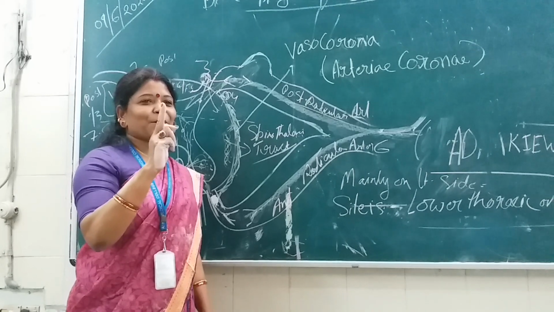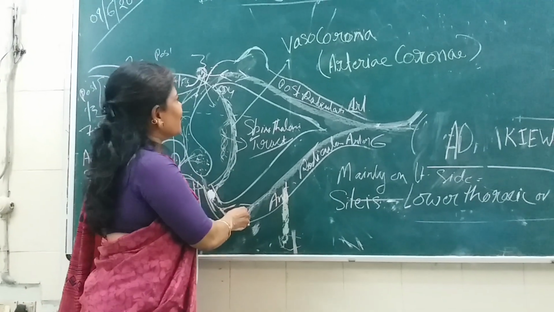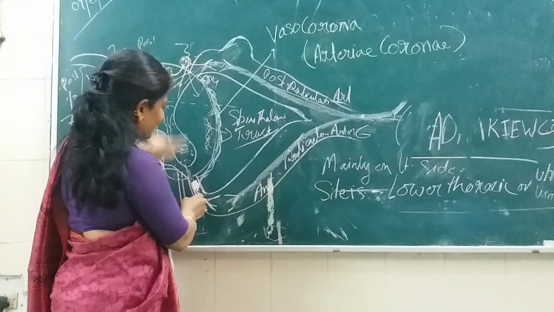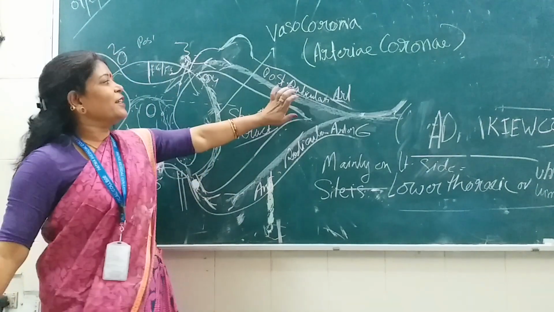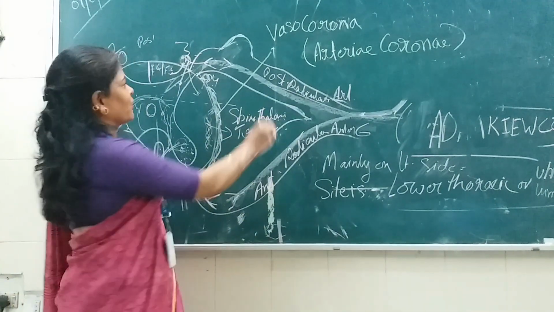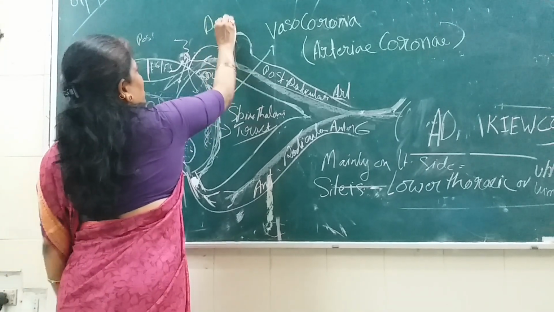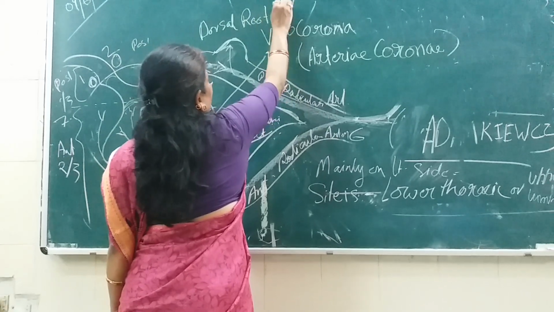Which artery? Not the posterior spinal artery, not the anterior spinal artery, nor the anterior radicular artery. It is the posterior radicular artery. It is also supplying the dorsal root ganglia. Isn't it?